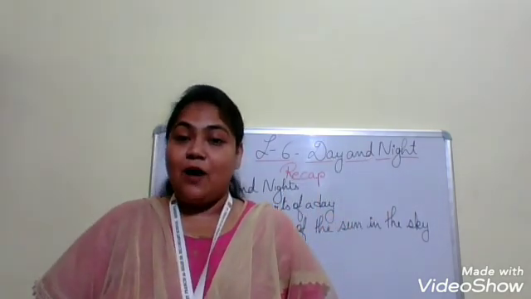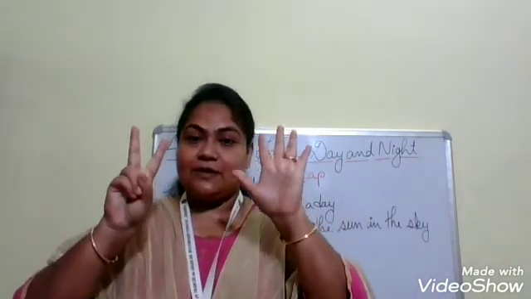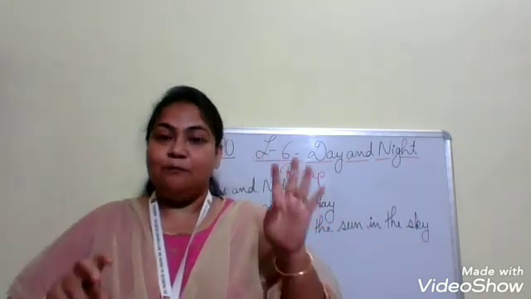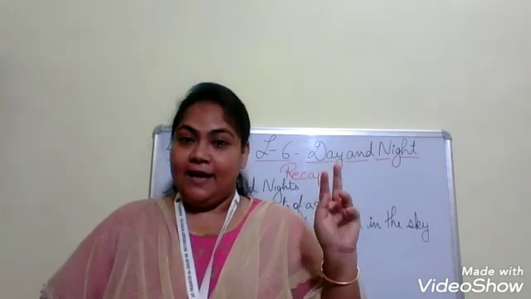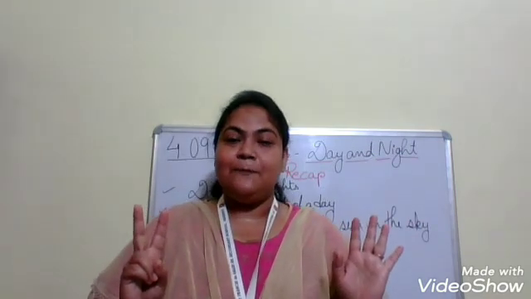And the rainbow is of how many colors? Seven colors. The rainbow is of seven colors. What are they? Number one, violet, indigo, blue, green, yellow, orange, red. Okay children? Would you like to repeat with me?